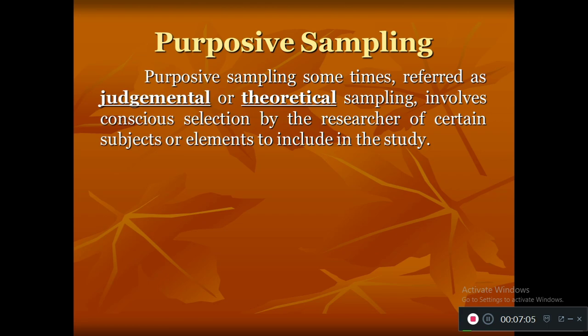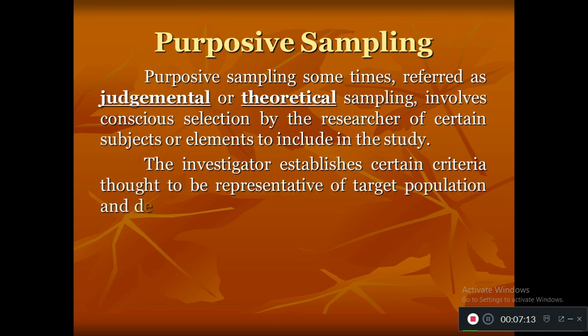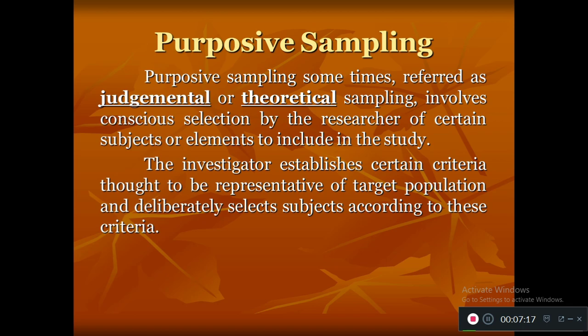So based on the researcher's conscious selection, the sampling is done. The researcher knows everything, what I need, which sample I need to take. If that criteria is not fulfilled by that element, then we are not taking them in the study group.